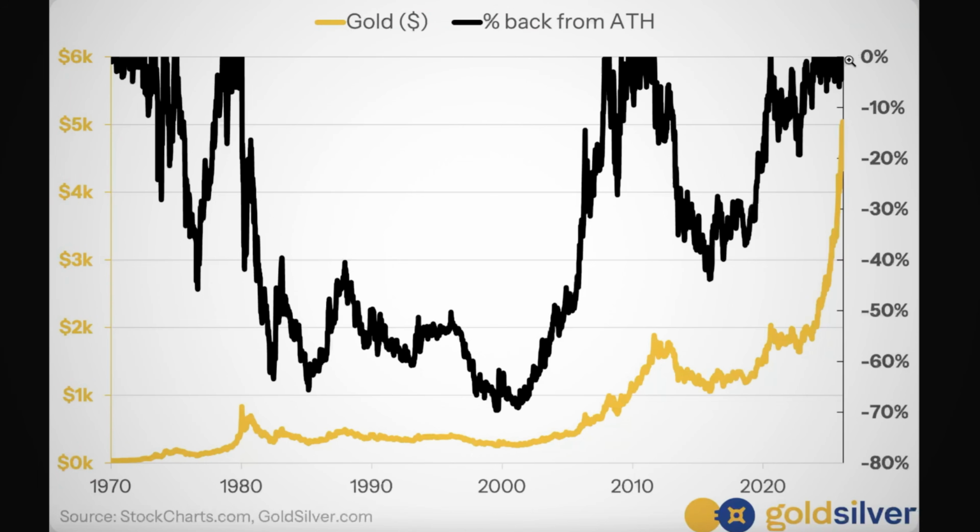So if the black line is up at the top, that means that gold is at an all-time high. In other words, it's 0% off of its all-time high because it's at an all-time high. And there's something very interesting about this, aside from the major drawdowns, as much as 70%, after the bull market of the 1970s that ended in 1980. After 20 years, it was down about 70% from its all-time high. So very interesting to look at the price of gold this way.